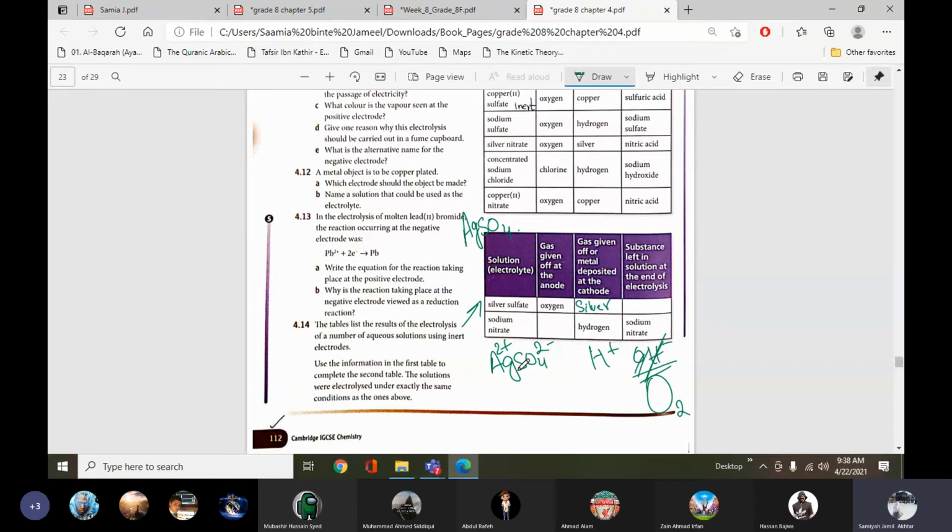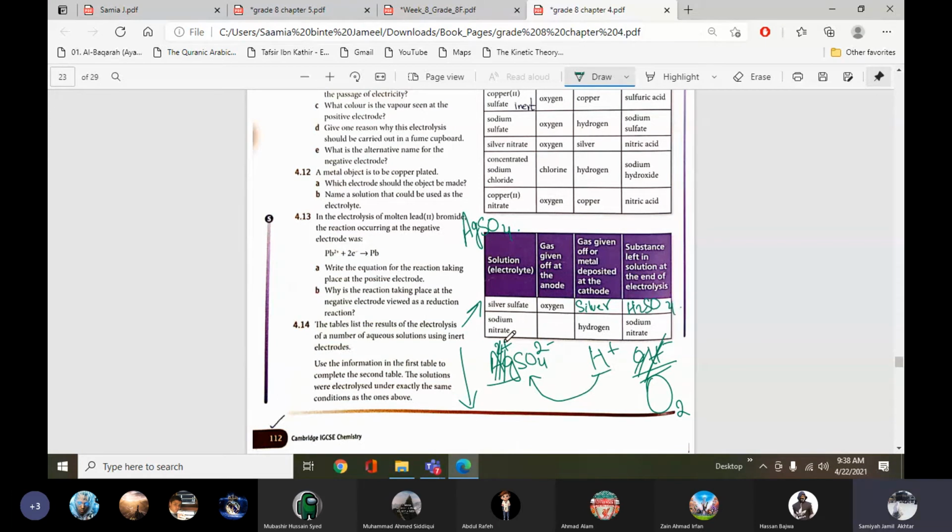And at the cathode, because we have hydrogen and silver, the one which is lower in the electrochemical series will discharge. So also learn the electrochemical series. The one which is lower in position will discharge. So here the silver will deposit on the cathode, and hydrogen and sulfate ions will form sulfuric acid.